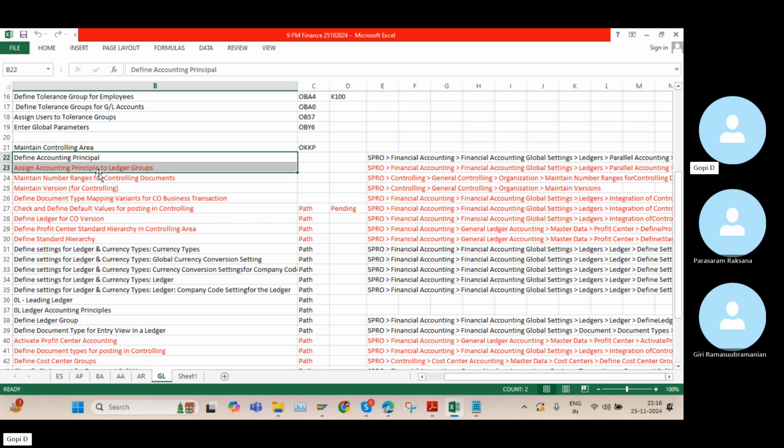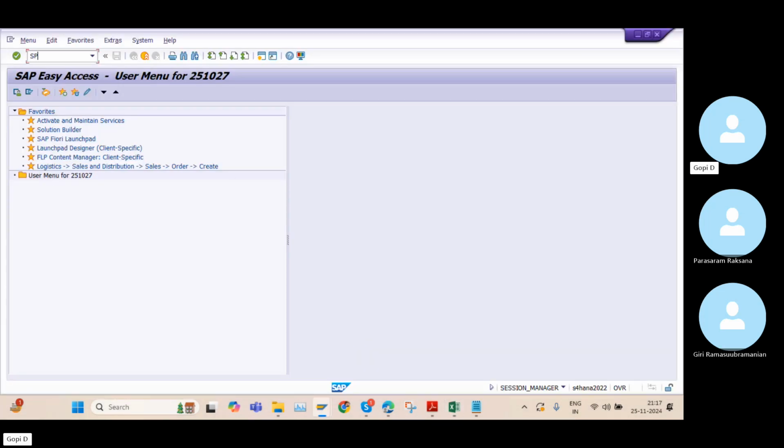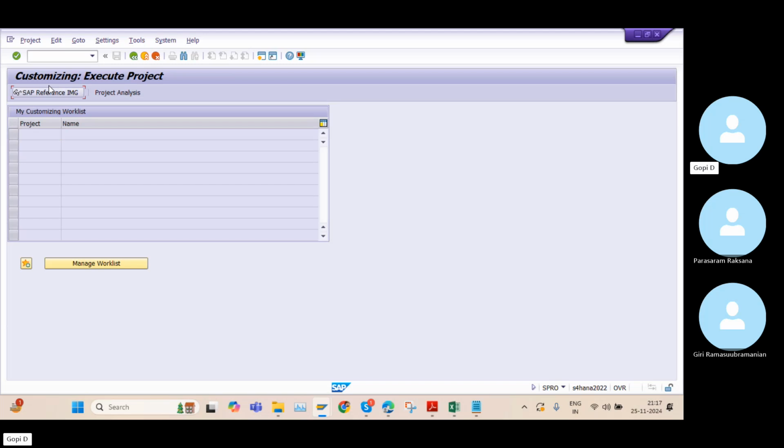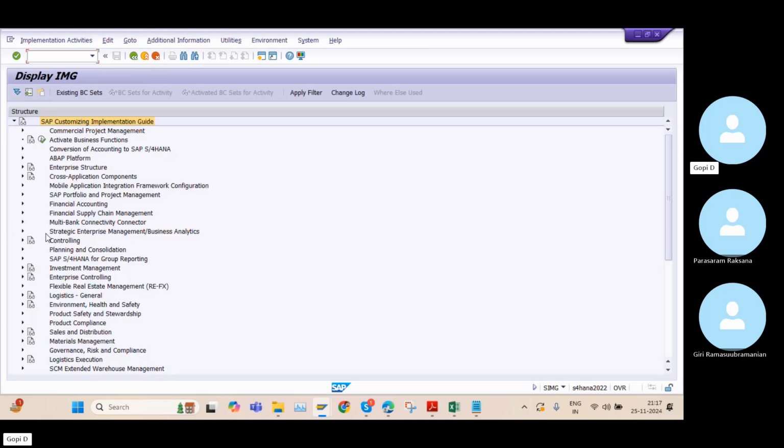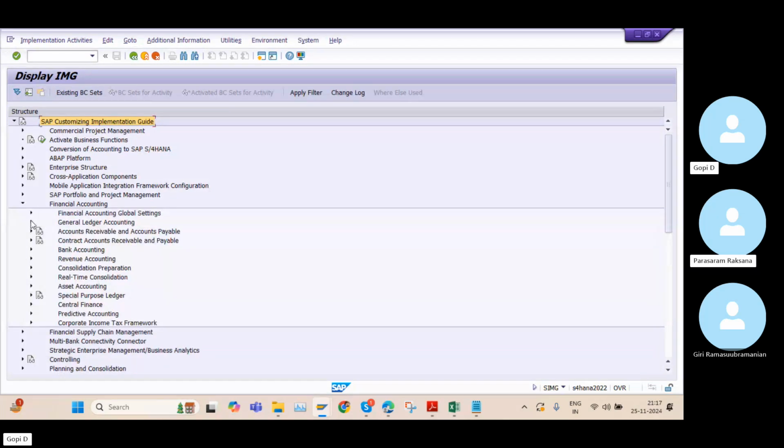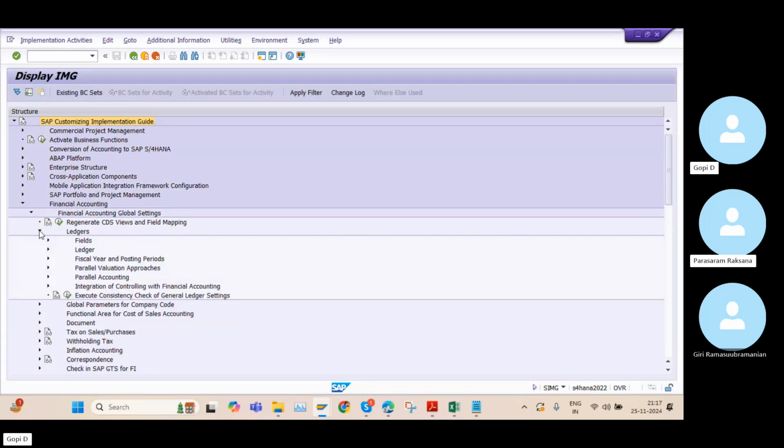So in the free version, we don't have this accounting principle functionality, but in the real time system, we have the complete accounting principle working, the complete program. But again, for learning purposes, we need to know how to define an accounting principle and how to assign that accounting principle to the ledger group. Clear? So for this purpose, I need to go to SPRO, reference IMG, and Financial Accounting, Global Settings, Ledgers,